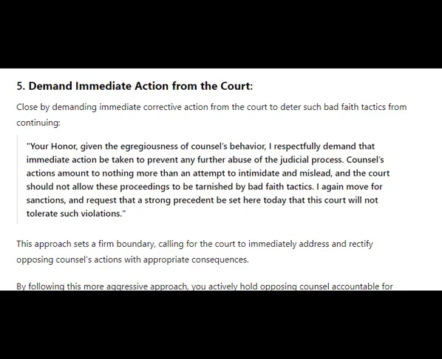Number 5. Demand immediate action from the court. Close by demanding immediate corrective action from the court to deter such bad faith tactics from continuing.